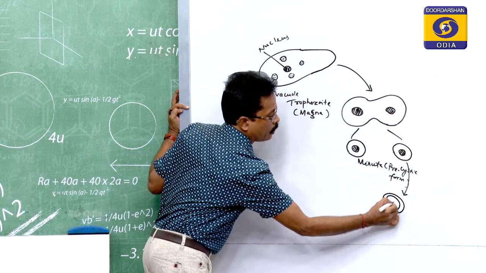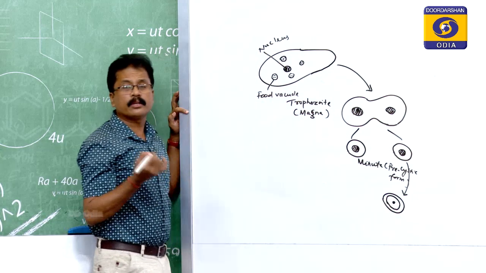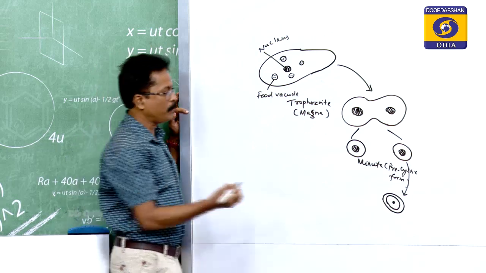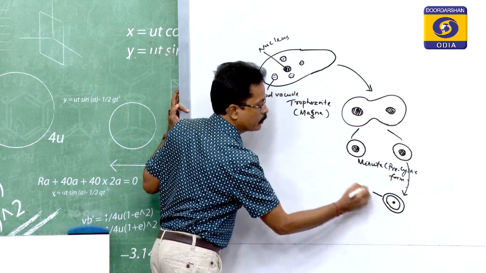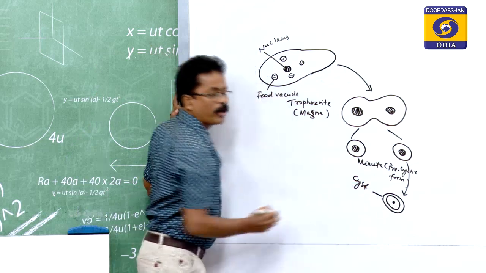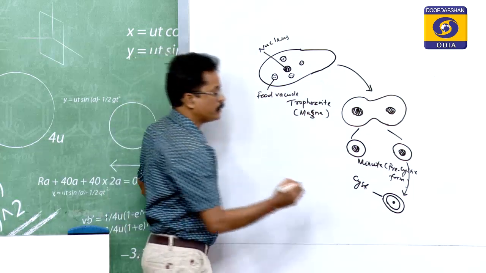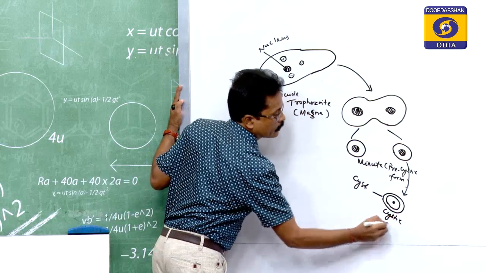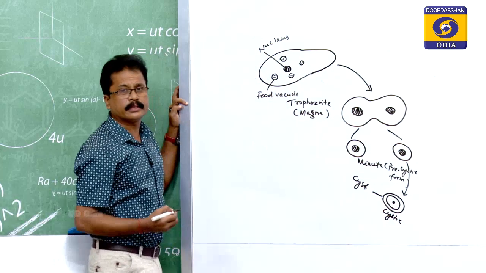So when it comes out along with the fecal matter, will it survive or not? It will survive by forming a cyst around it. So this stage is what you are calling the cystic stage.